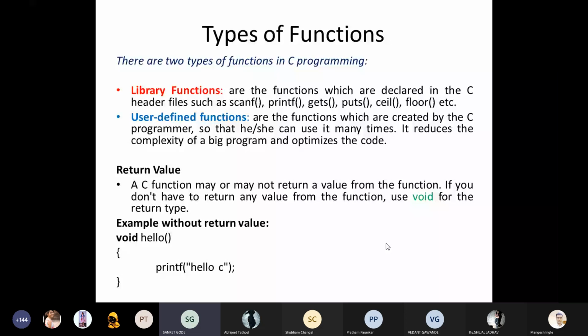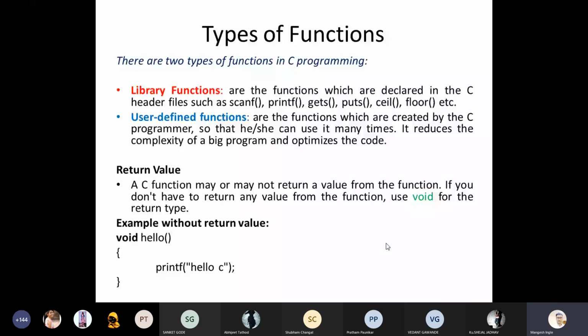Inbuilt library functions are functions which are defined by the system, by the compiler. Library functions are nothing but the system defined functions, or C header file defined functions, or compiler defined functions. Simply remember, library functions are nothing but predefined functions.